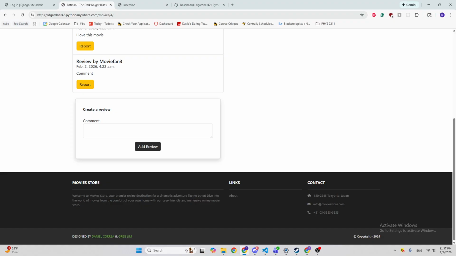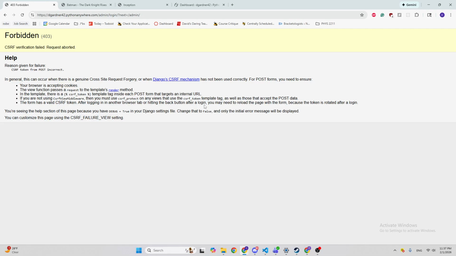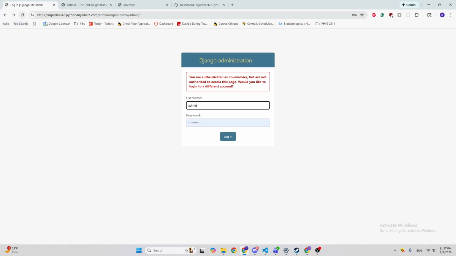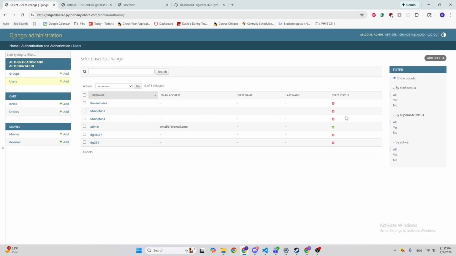And then after that, we can go to the administrator panel. Now, that was because I logged into a different account and I used my CSRF token. But when I log in again, we can see that we have our admin portal, and here we can see all the users that we have. And from here we can do a whole lot.